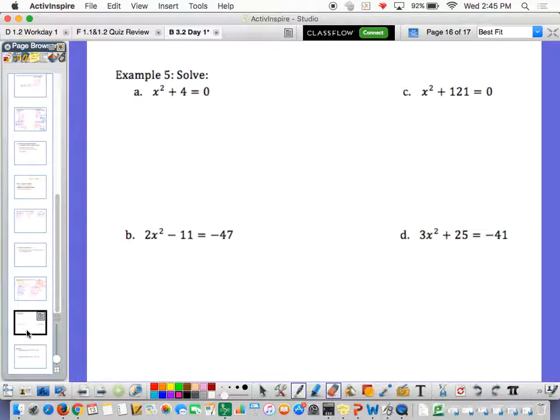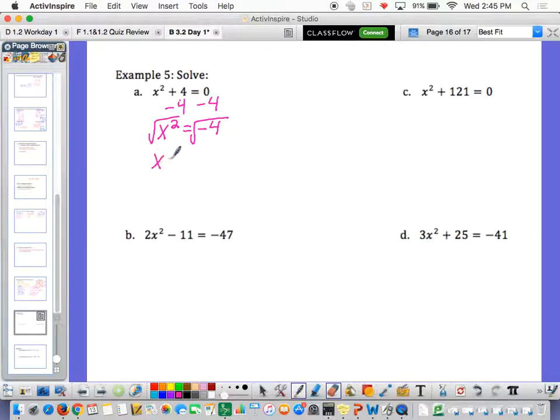And I really don't want to graph. So let's square root. So let's subtract 4, right? So you're left with x squared is equal to negative 4. Then you square root, and this is where you wrote no real solution, but now we can define this.